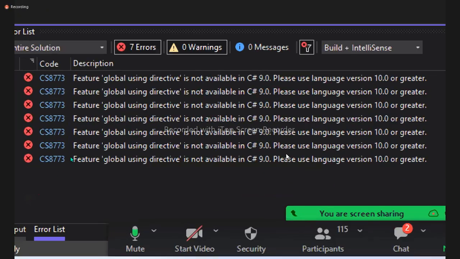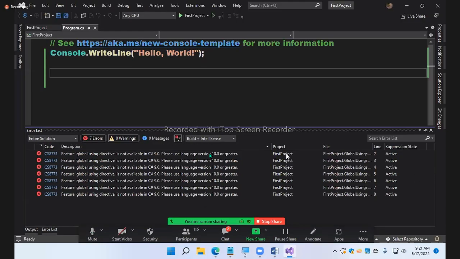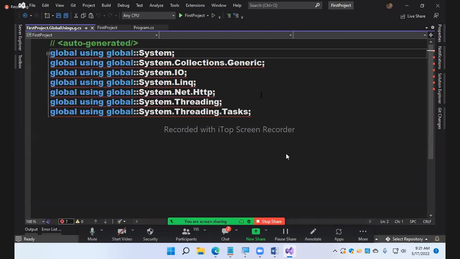See there. Feature. Data. Please use language version 10 or greater. Understood my point or not? When you double click on that, it will show you the file under which the default imports are there. You cannot directly see that here. There is a technique to open the file, that's what I showed you. That's all. Are you clear?